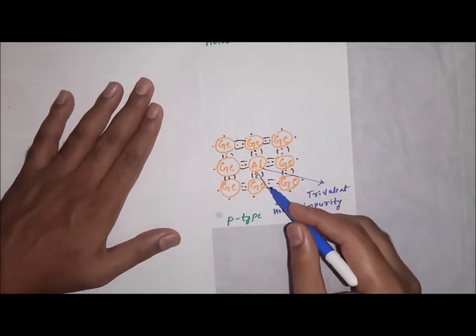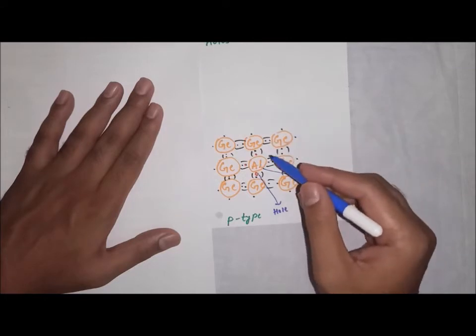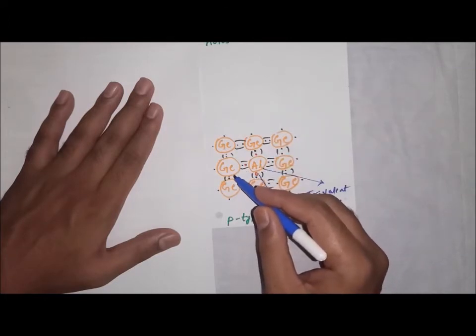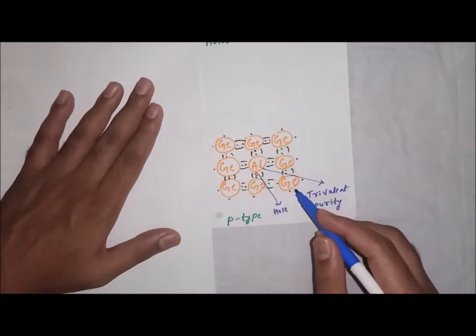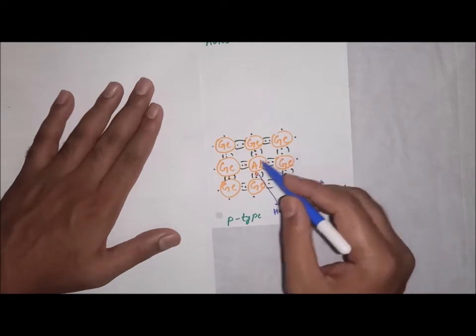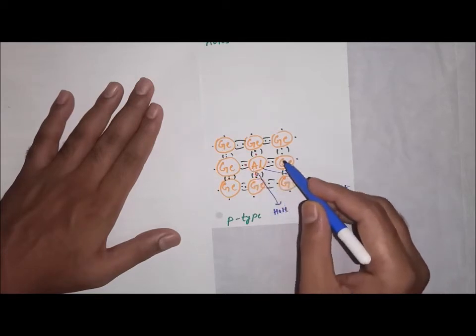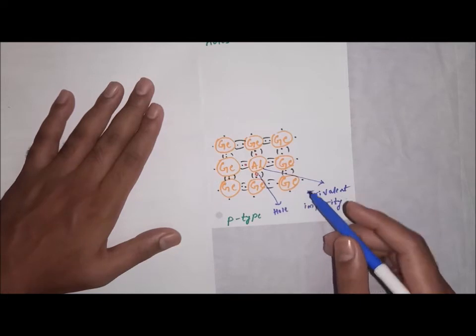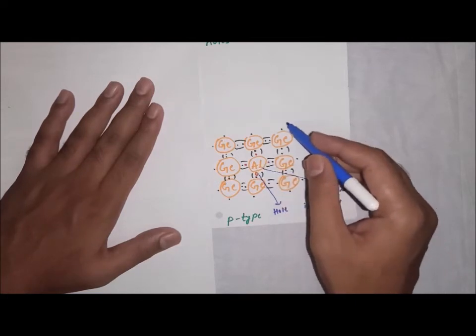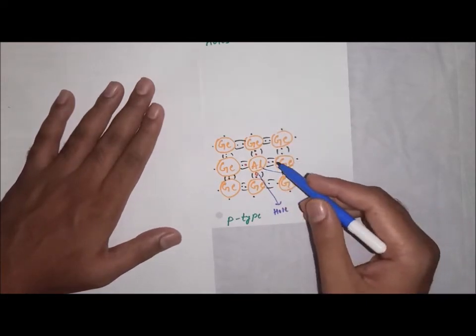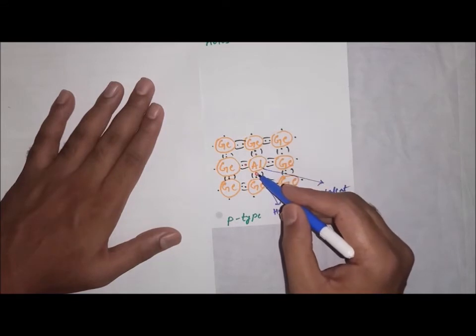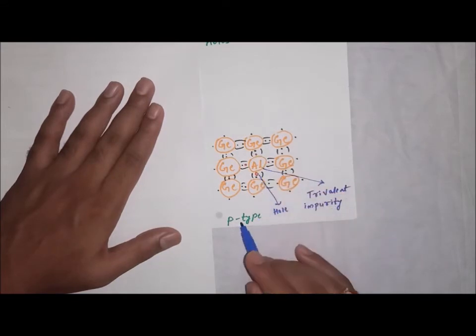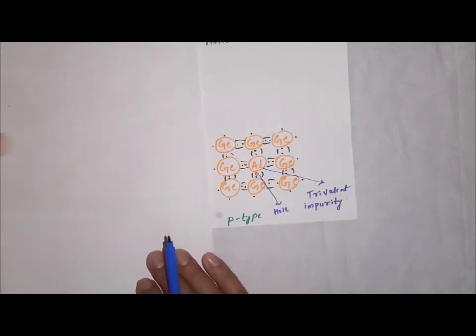But practically, we are adding thousands, millions of aluminium atoms. If you are adding more trivalent impurities such as aluminium, then you are going to get more holes. Millions of aluminium means millions of holes we are getting. So holes are the majority charge carriers, that means p-type semiconductor.